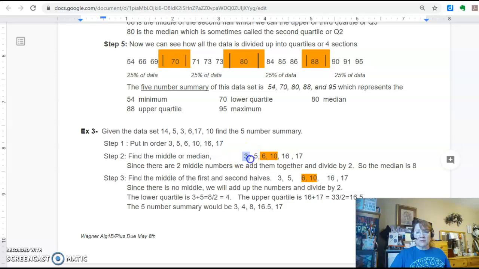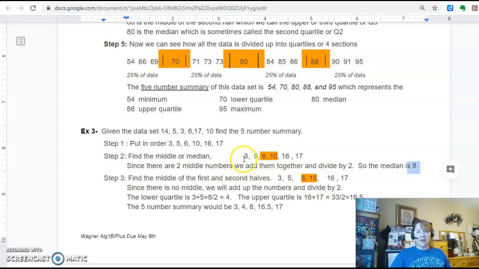So if I cross off 3 and I cross off 17 and then I cross out 5 and I cross out 16, I see I have 2 middle numbers. If I have 2 middle numbers, then I want to take those numbers and I want to divide by 2. And I get a median of 8. So 8 is my median.